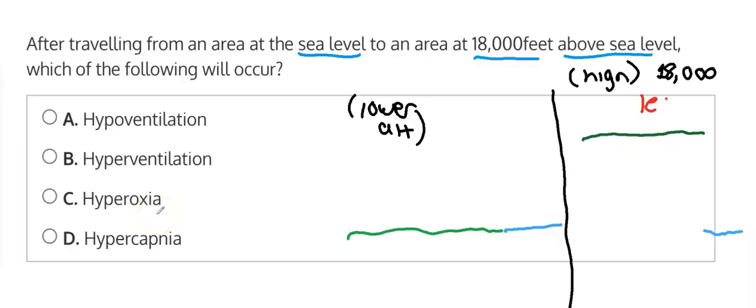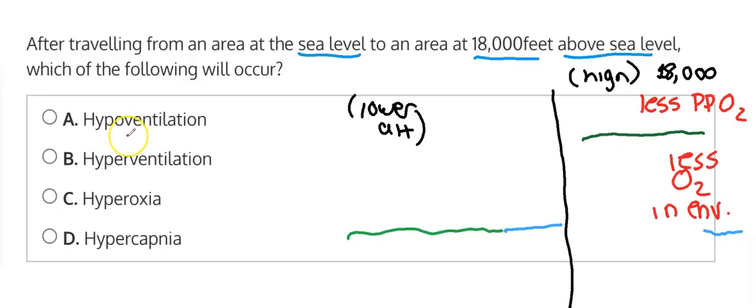This one would have less partial pressure of oxygen, or kind of like less oxygen in the air, in the environment. And as a result, your body would need to compensate if you were in this higher altitude section as opposed to this lower altitude section, because there's less oxygen in the environment.